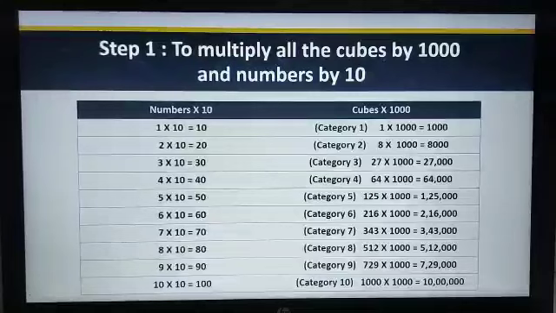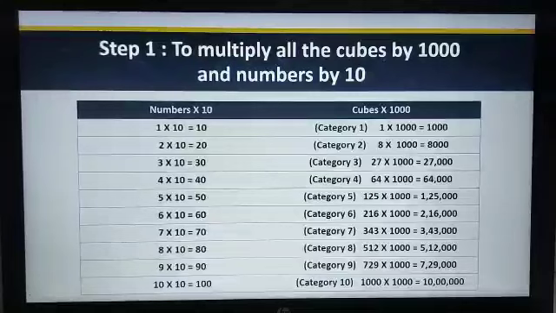We all face certain problems while finding the cube roots of large numbers, 4-digit or 5-digit numbers. So I have a solution. Today we'll see how we can find the cube roots of perfect cube numbers easily. So let's begin.